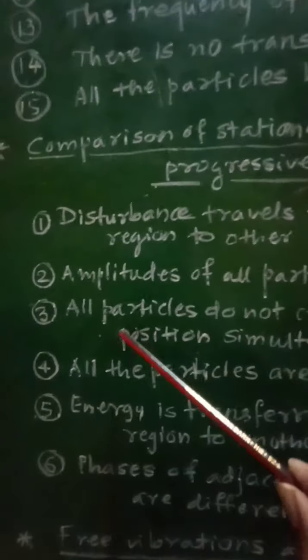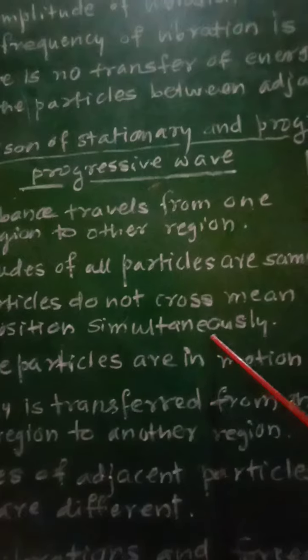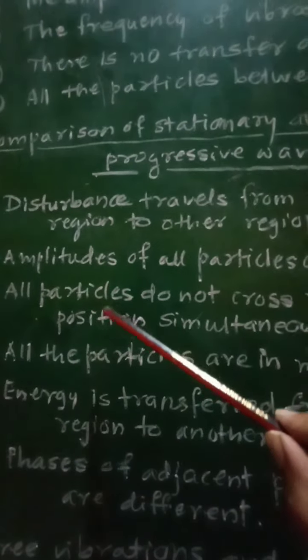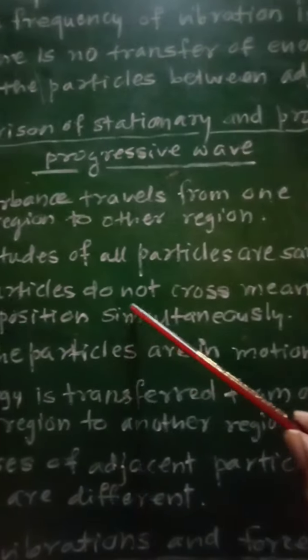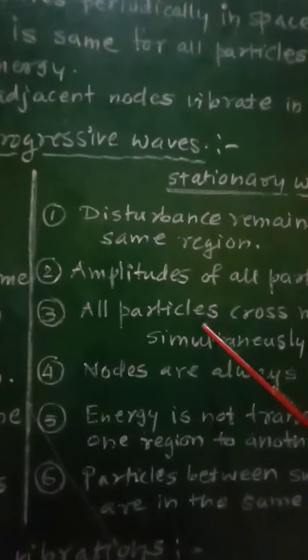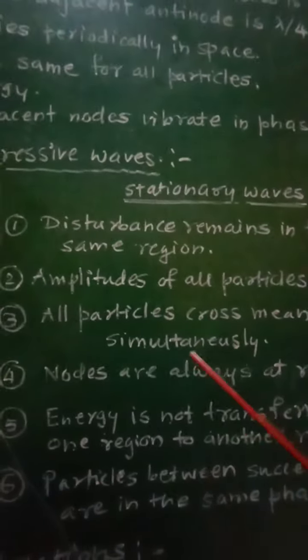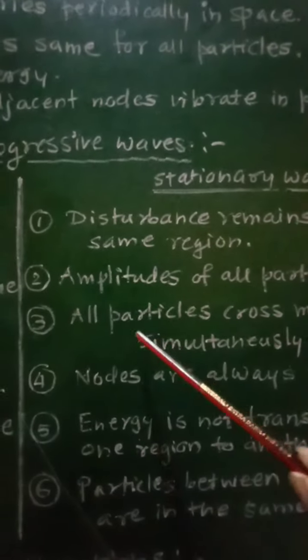Third point, in case of progressive waves, all particles do not cross the mean position simultaneously. On the other hand, in case of stationary waves, all particles cross the mean position simultaneously.